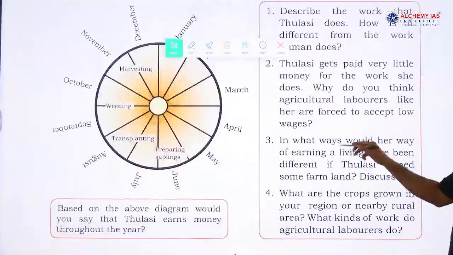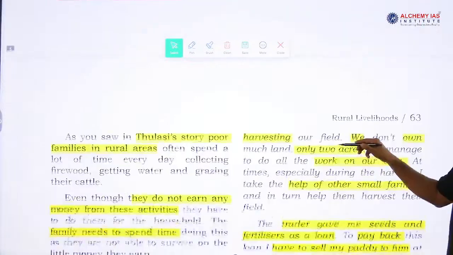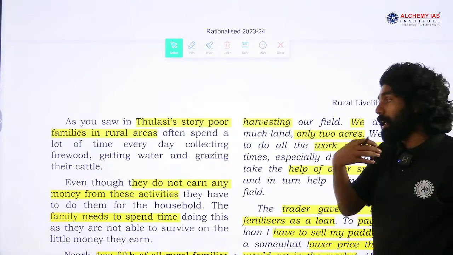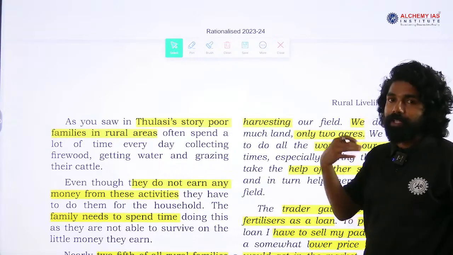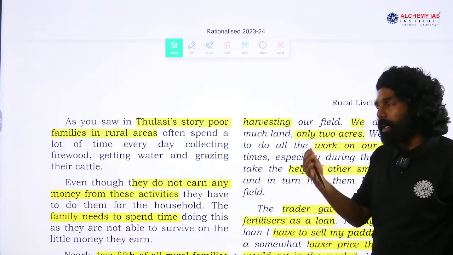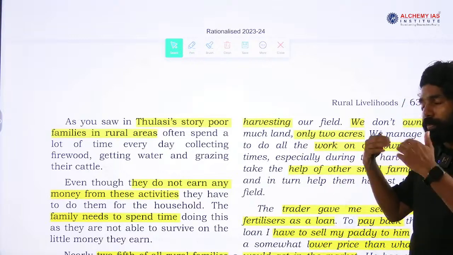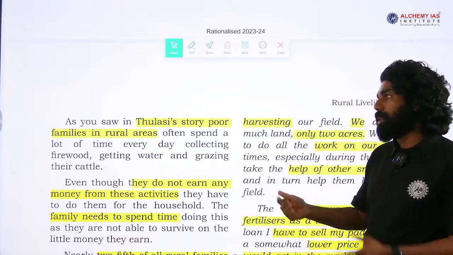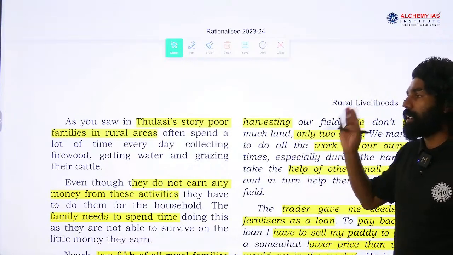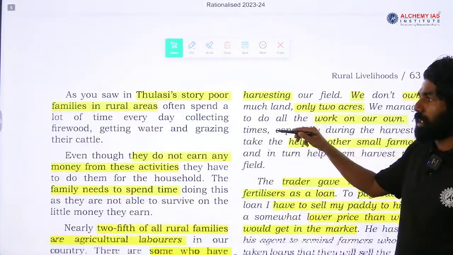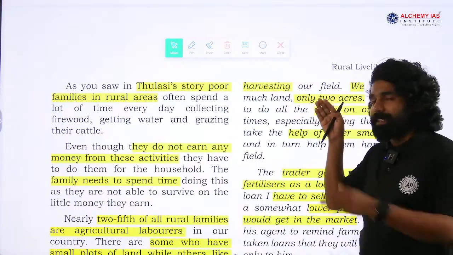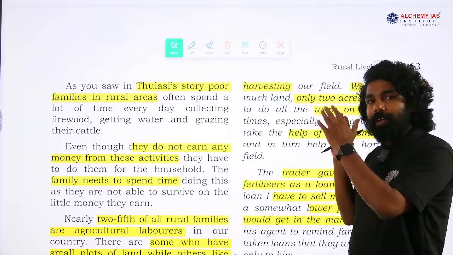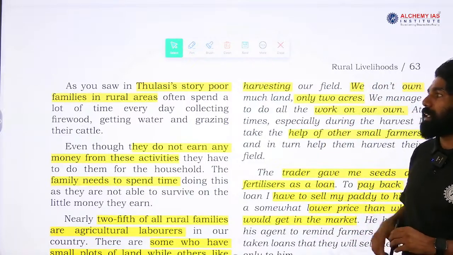So, even for any hospital expenditure, they have to spend a lot of money. That much money may not be available at a particular point of time, so they will borrow the money from Ramalingam and later they have to pay it back. To pay back the money, they even sold the cow which they had in their house. Later they sold it for the treatment of their daughter. This also she explained, that is, these are the economic challenges and financial issues, the vulnerabilities that Tulasi faces in her village.